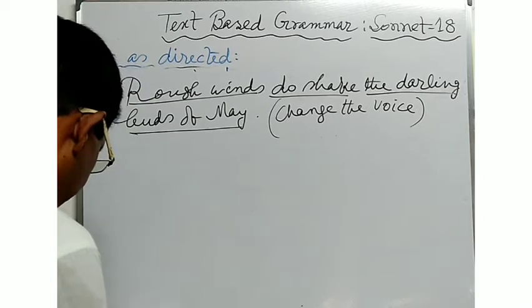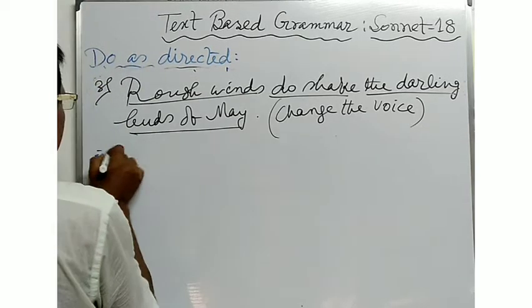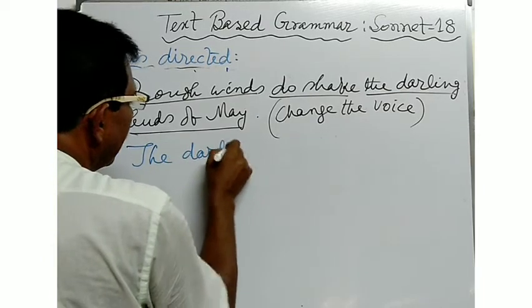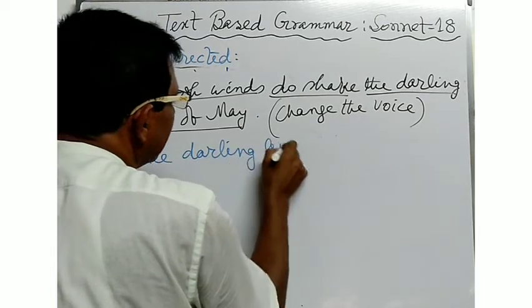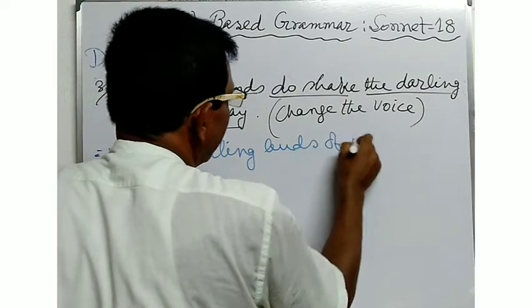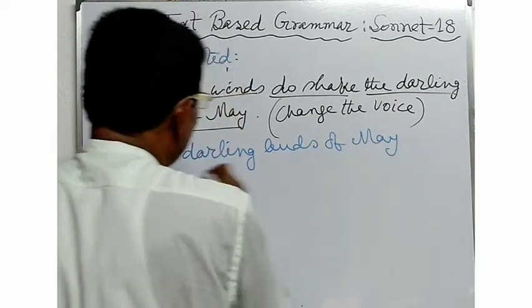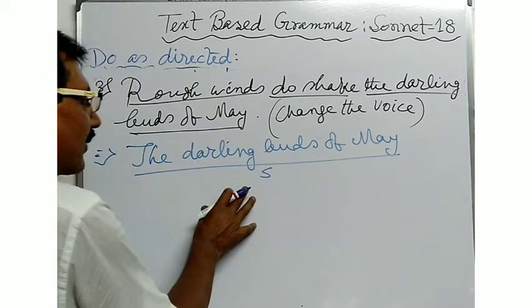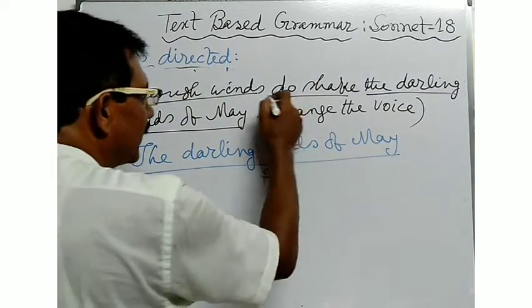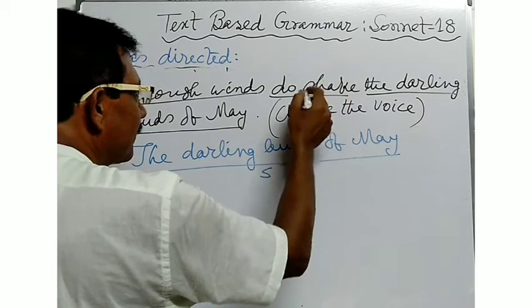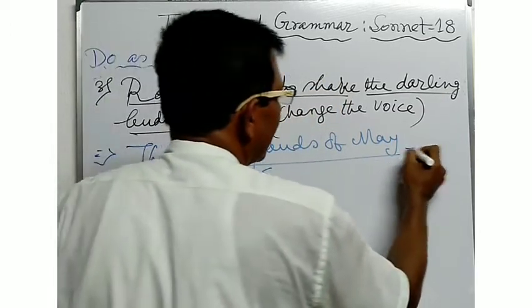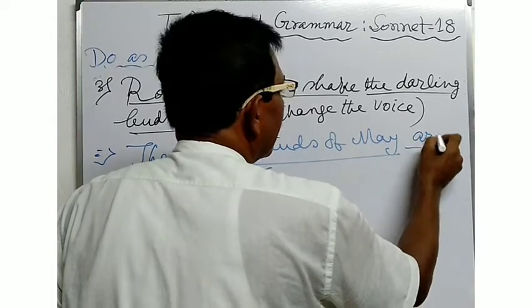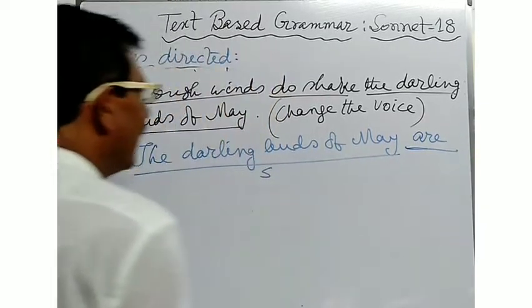Now write down the answer. The darling birds of May. This is the subject used in the passive form. Do shake is the present indefinite form, so you will have to use the verb here: are. The darling birds of May are.